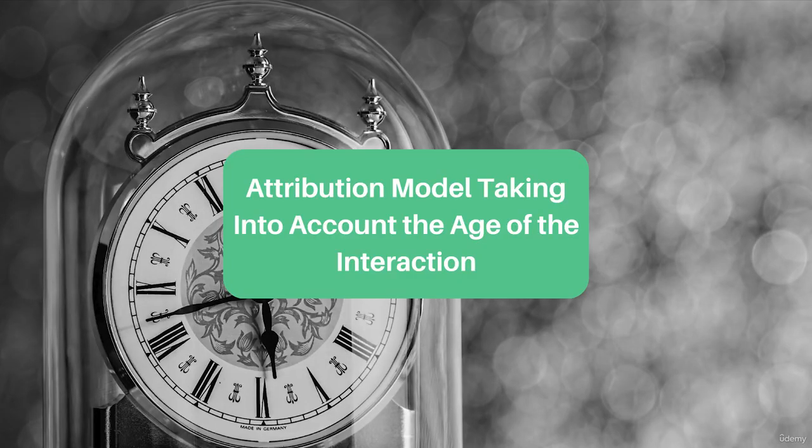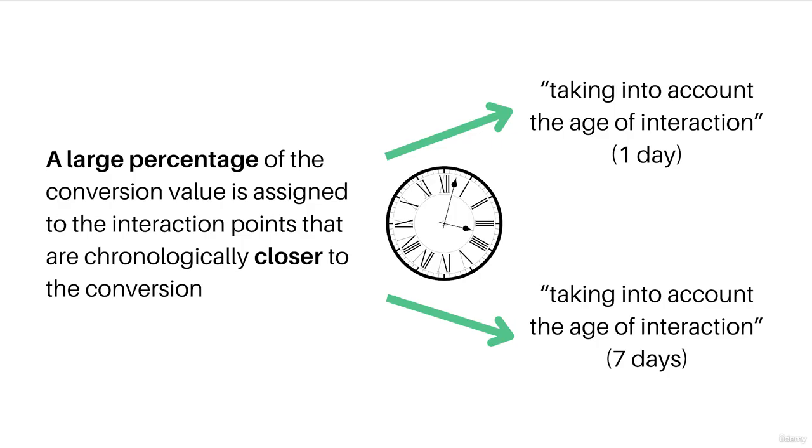Attribution model taking into account the age of the interaction. According to this model, a large percentage of the conversion value is assigned to the interaction points that are chronologically closer to the conversion. When choosing this attribution model, two options are offered: taking into account the age of interaction, 1 day, and taking into account the age of interaction, 7 days.